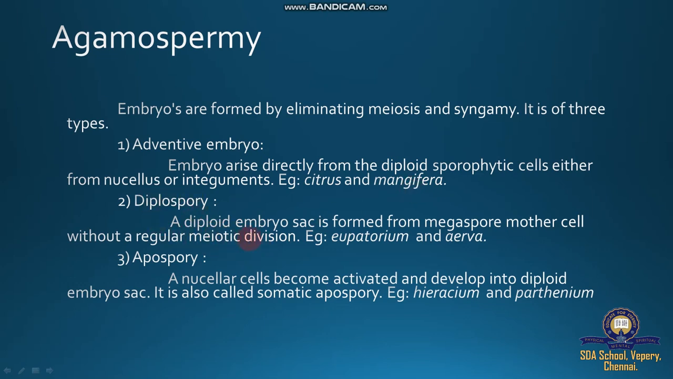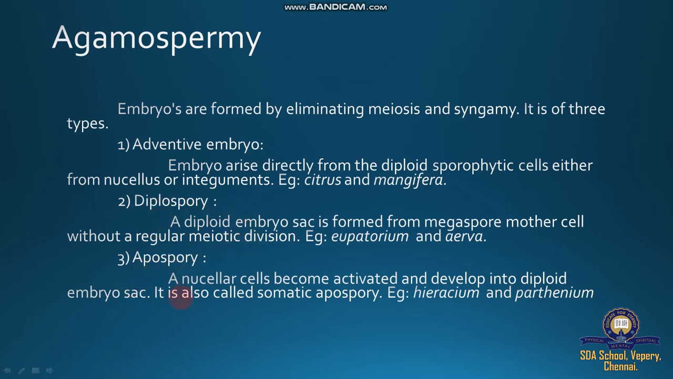Then diplospory: the embryo sac is formed from the megaspore mother cell, MMC, without regular meiotic division. So with failure or irregular meiotic division, the MMC directly develops the embryo. This is called diplospory. Examples: Eupatorium and Aerva. These two plants complete diplospory, with failure of egg development into a zygote and embryo. Here a diploid embryo sac is formed from the MMC, the megaspore mother cell, without regular meiotic division.